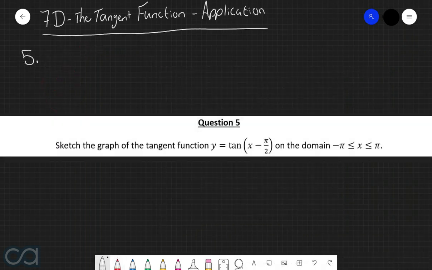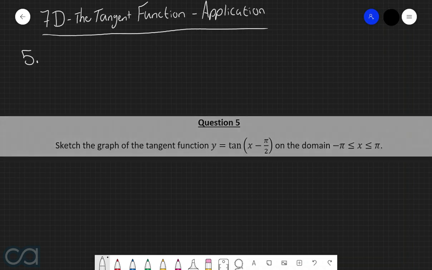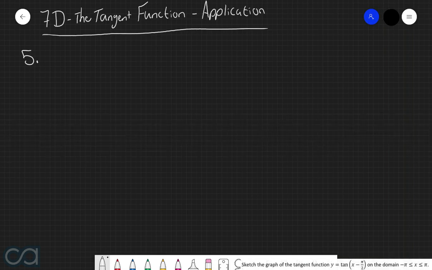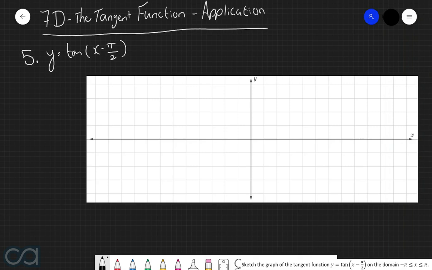Question 5. Sketch the graph of the tangent function y equals tan of x take pi over 2 on the domain of x being between negative pi and positive pi. So the tangent function that we're working with here is y equals tan of x take pi over 2. So now we're going to insert a set of axes that we can sketch this graph on. Now for this particular set of axes, we're going to say that every 8 grid lines on the x-axis represents pi units. So this here will be at negative pi, and this here will be positive pi.